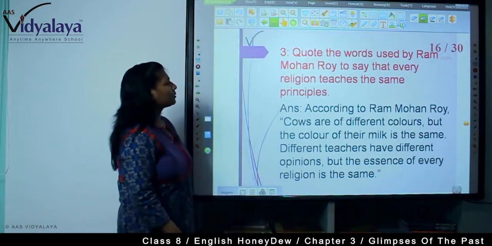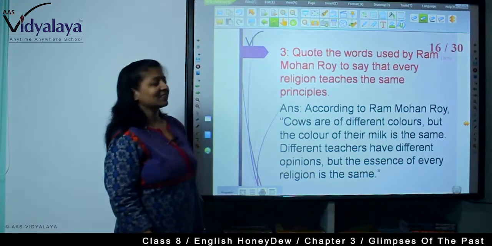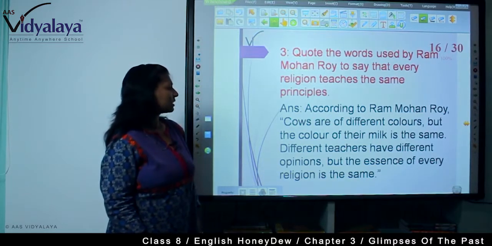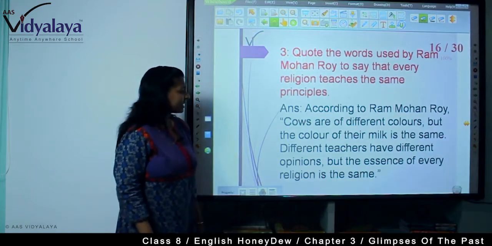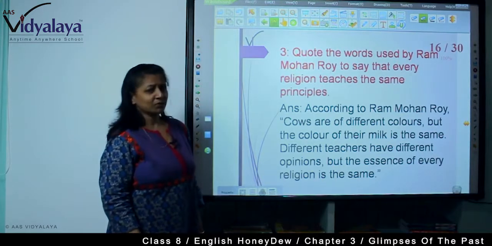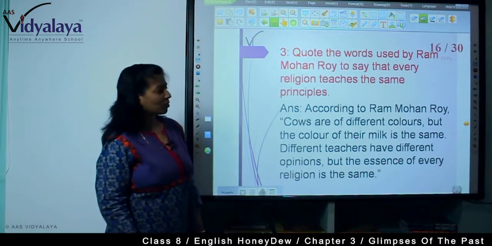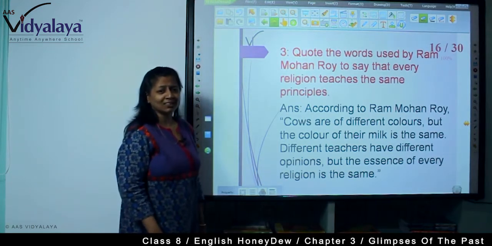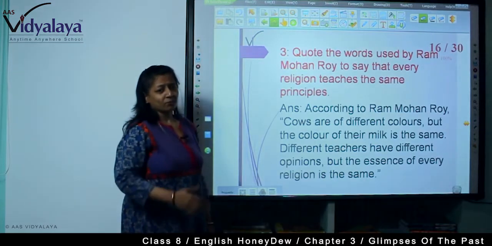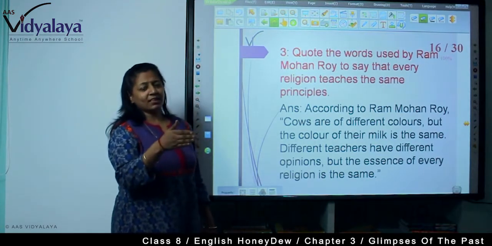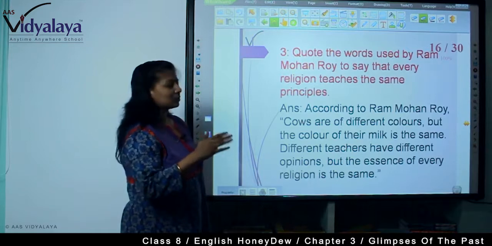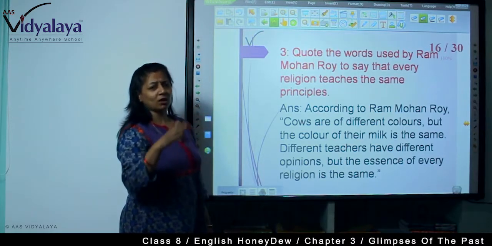Quote the words used by Ram Mohan Roy to say that every religion teaches the same principles. According to Ram Mohan Roy, cows are of different colors, but the color of their milk is the same. Different teachers have different opinions, but the essence of every religion is the same. Yes, we know this, we admit it, and this is a fact. So if there is any fight due to religion, it's just a silly activity. We should not fight over religions, because each and every religion shows us the correct path. It leads us to the path of humanity, not to the path of chaos or differences.